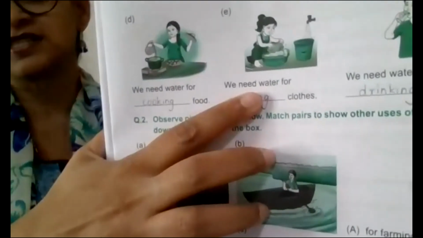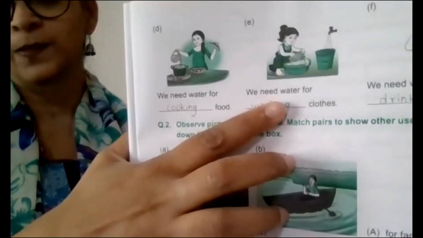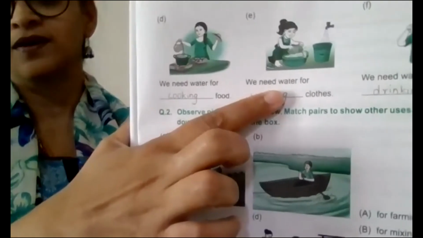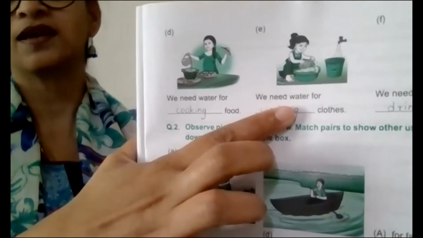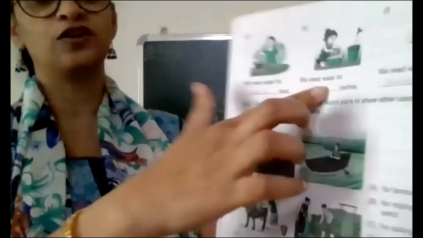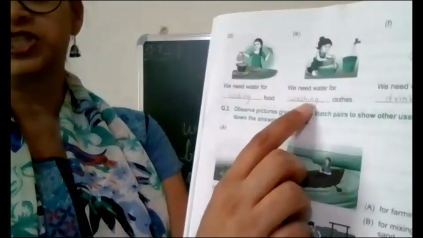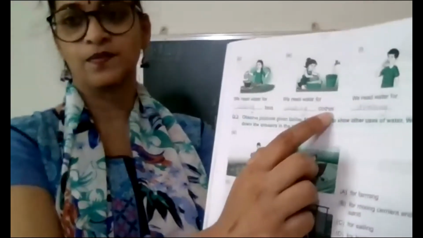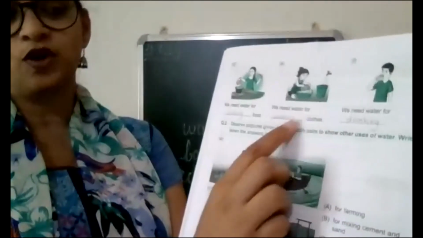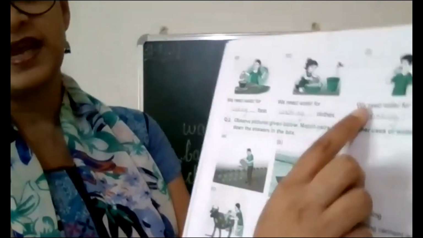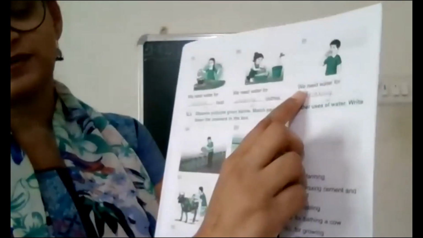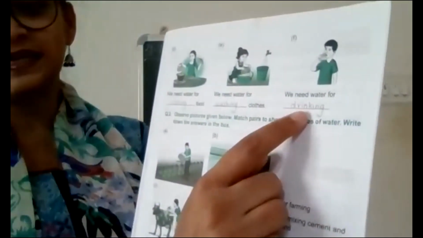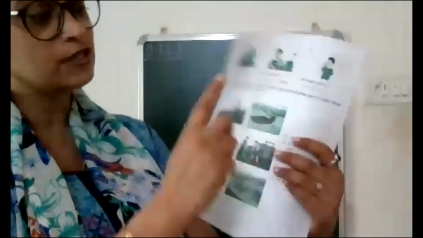Next, what is this girl doing in picture E? Washing clothes. Very good, very good. We need water for washing clothes. Next one, can you see what this boy is doing? Drinking. Very good. We need water for drinking. Yes. So here you see the uses of water.